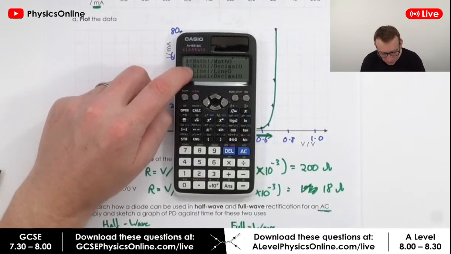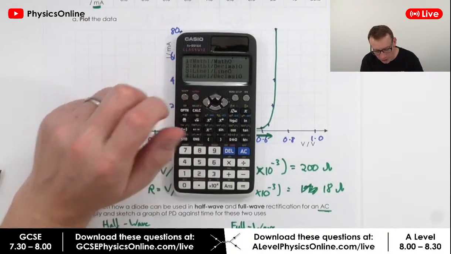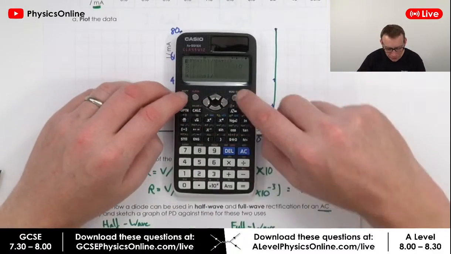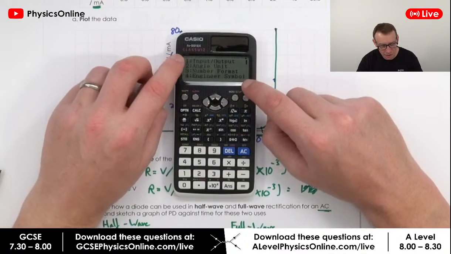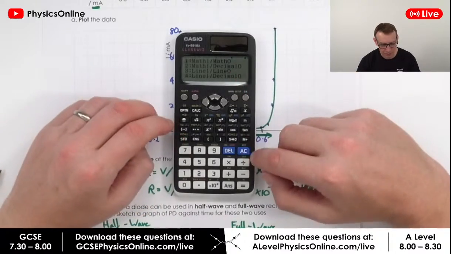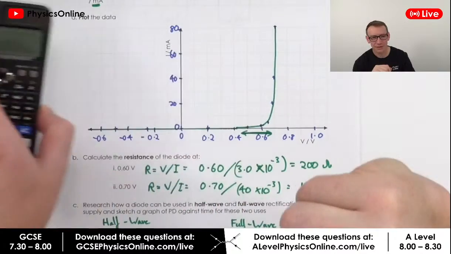I think it's line 1 input, line 1 output. But I would say with your calculator, just go and play around. Go to Shift Settings, go to Input Output, which is number 1, and then go through those one at a time to see which one works for you. Okay, hopefully that makes sense.